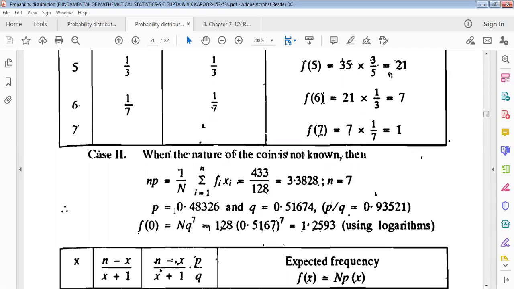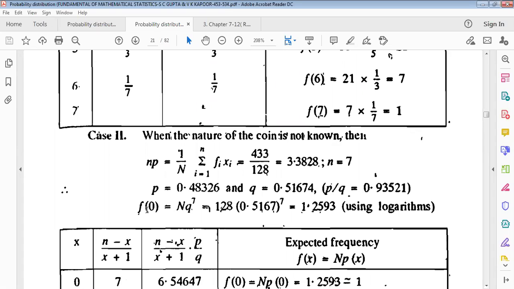So probability p equals this, just dividing this by 7, then we get 0.48326, and q equals 1 minus this. So p by q equals, in this case, this. For when the nature of the coin is not known, for different types of coin, p by q equals this. Now f of 0 equals n into q to the power 7, using logarithm.